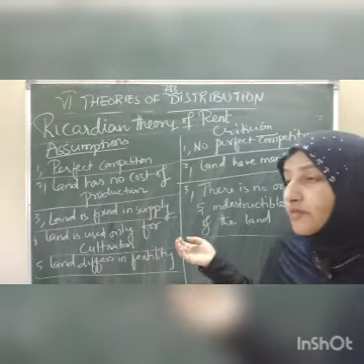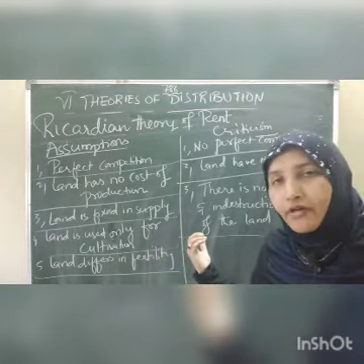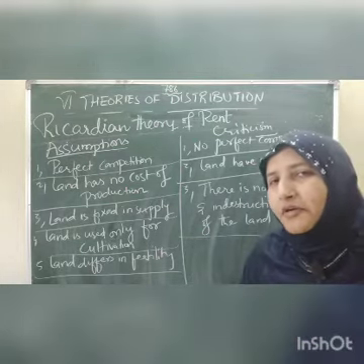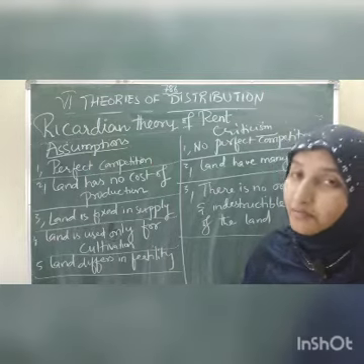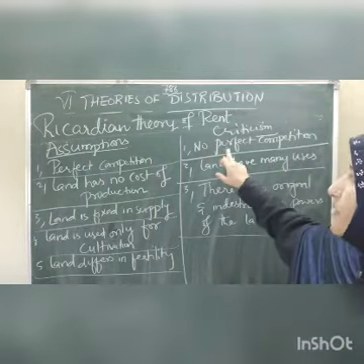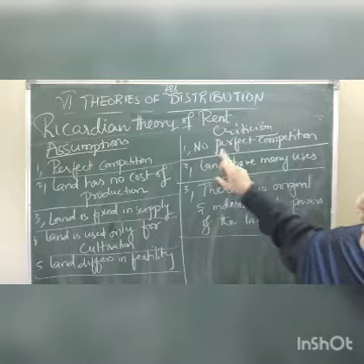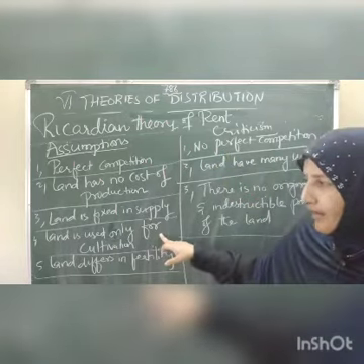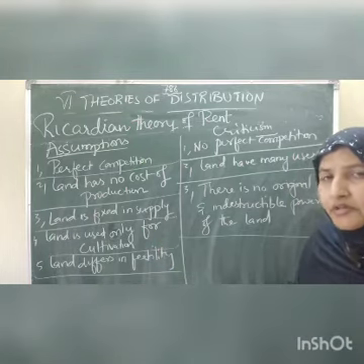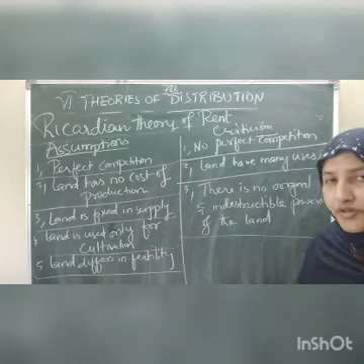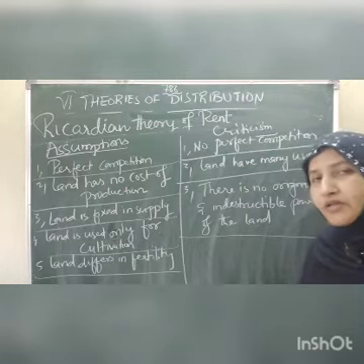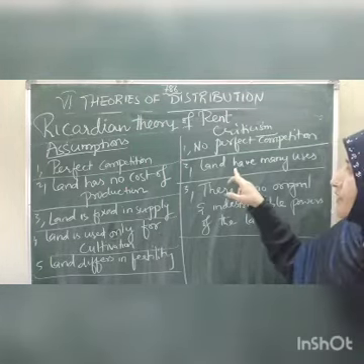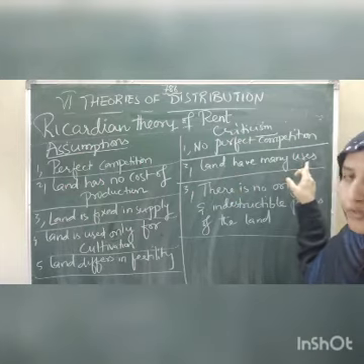But these assumptions were highly criticized by other economists. They mentioned that in agriculture there is no perfect competition. We cannot say that there is perfect competition in agriculture, and on that basis the first criticism is made. Second, children, land has many uses. That's true, no, children? But do we use land only for cultivation, are we not using land for industrial purposes, for housing construction, for industries, for construction of roads, and for a number of things? So the criticism is that land has many uses.